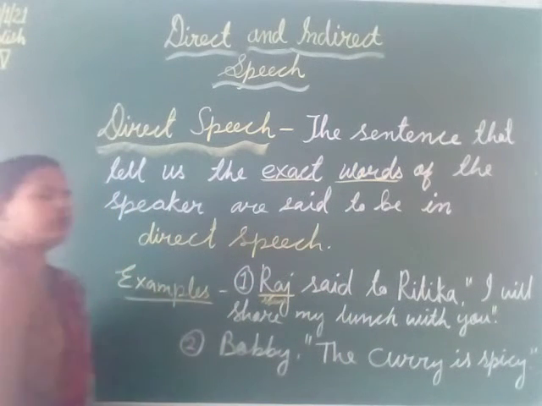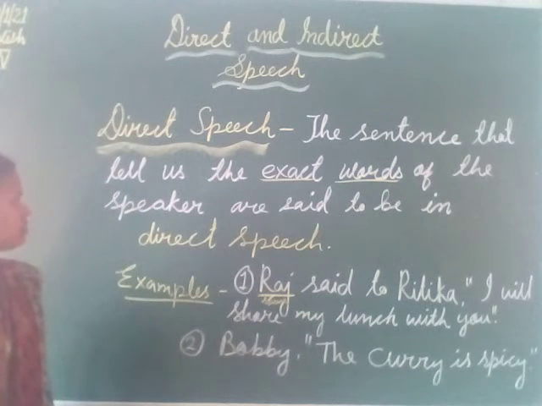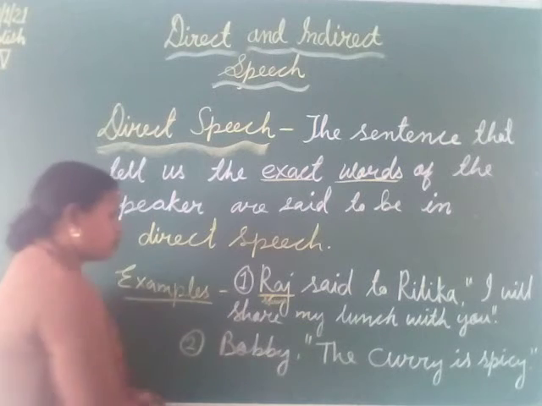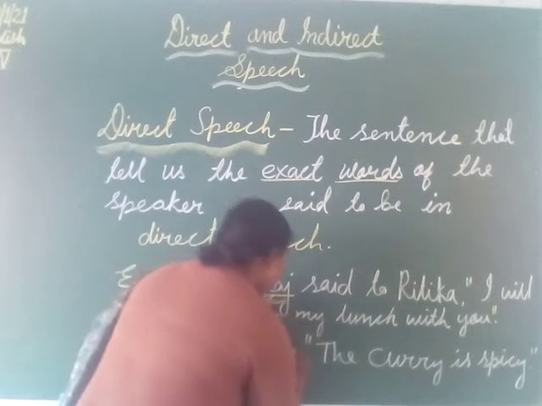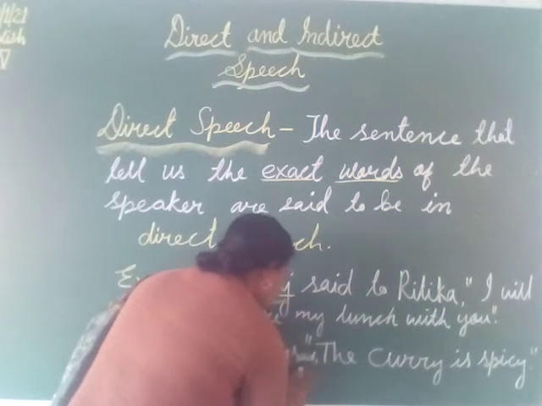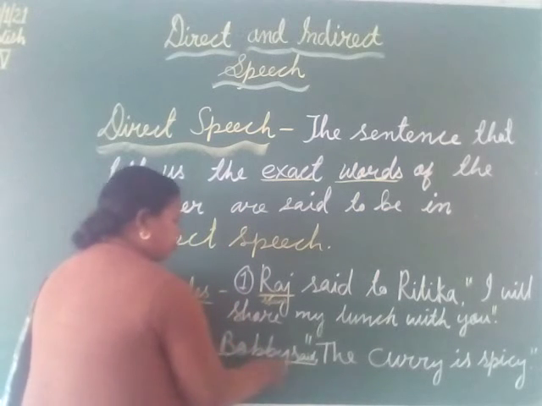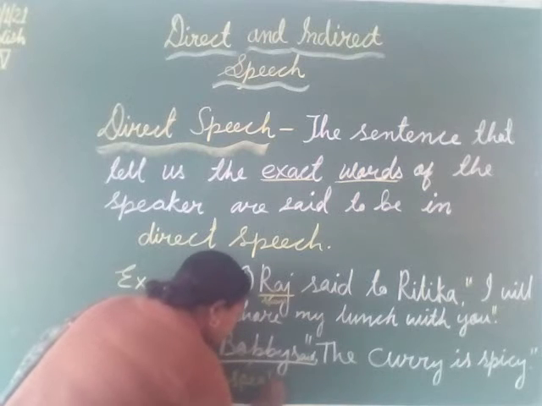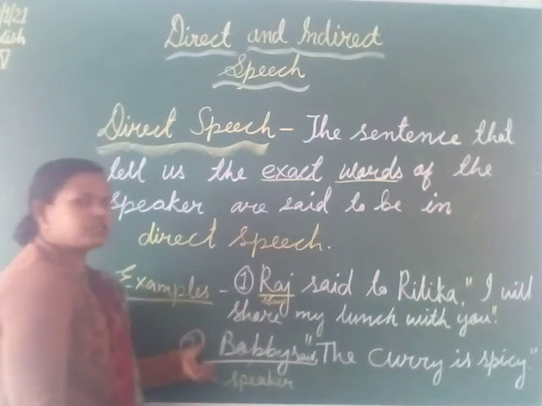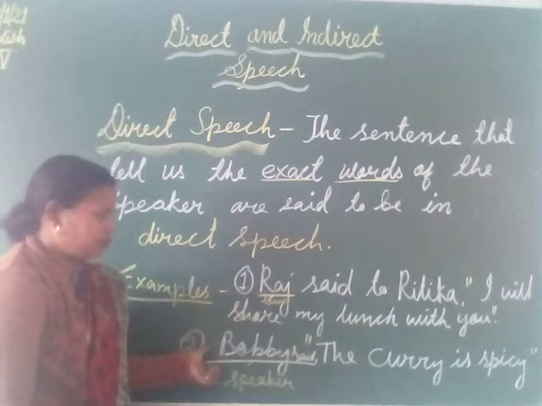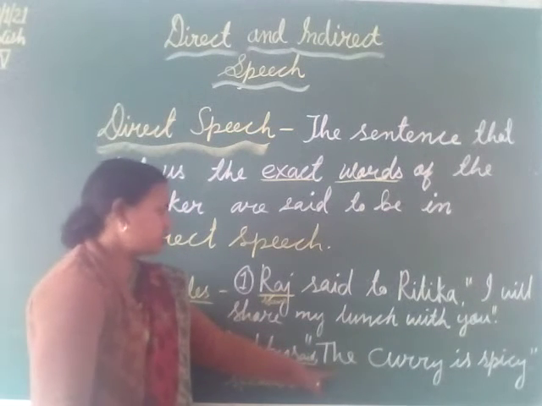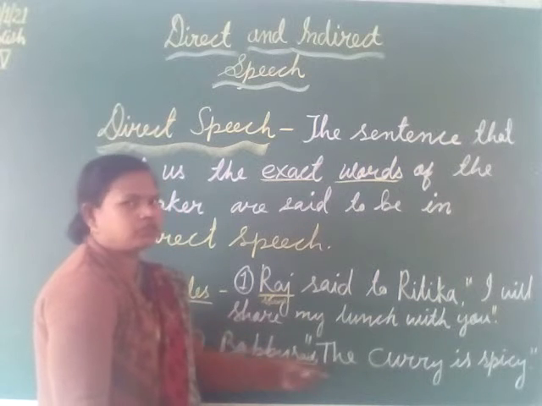Such sentences are called direct speech, in which the speaker's words are put as they are, what he has said. As in the second sentence, Bobby said. Here Bobby is the speaker, and what he said is put in between the quotation marks, and these are the exact words of Bobby.